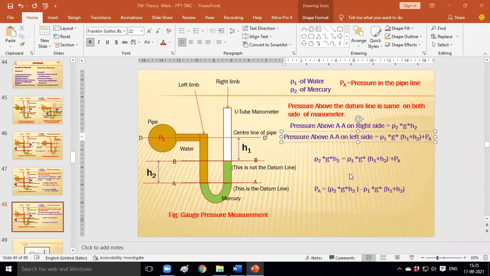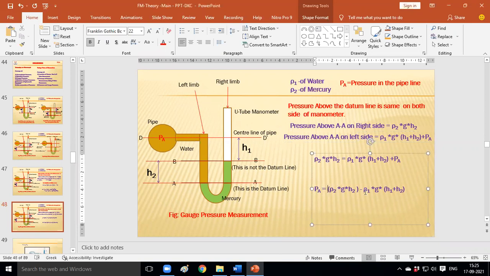After equating them, we get PA equal to this equation, which we can simplify: rho 1 g H2 is equal to rho 1 g (H1 plus H2) plus PA, where PA represents the gauge pressure.